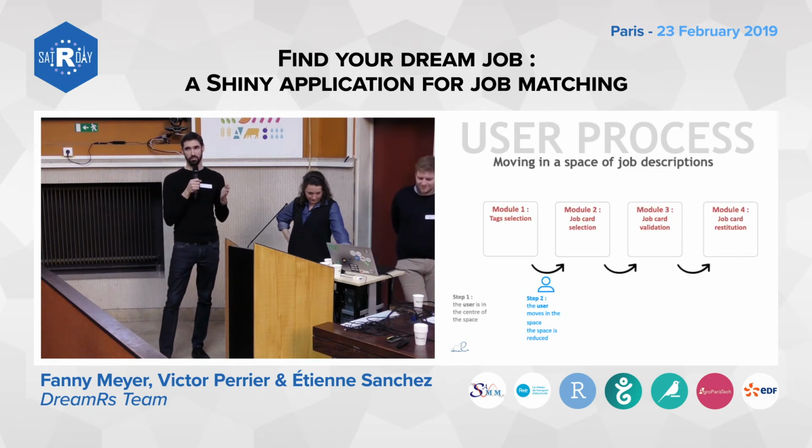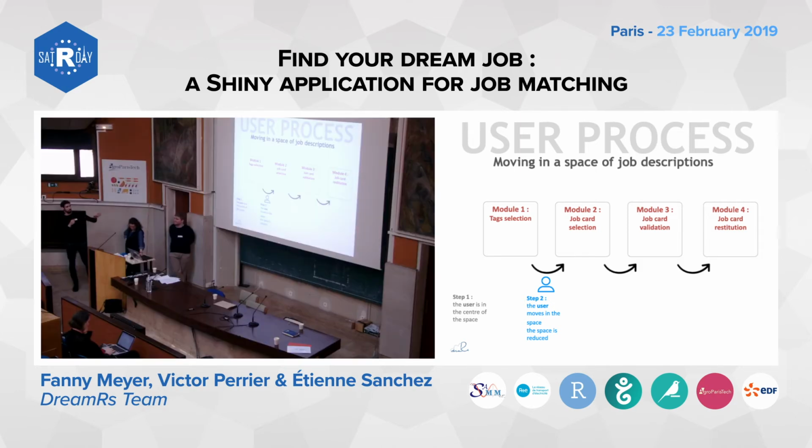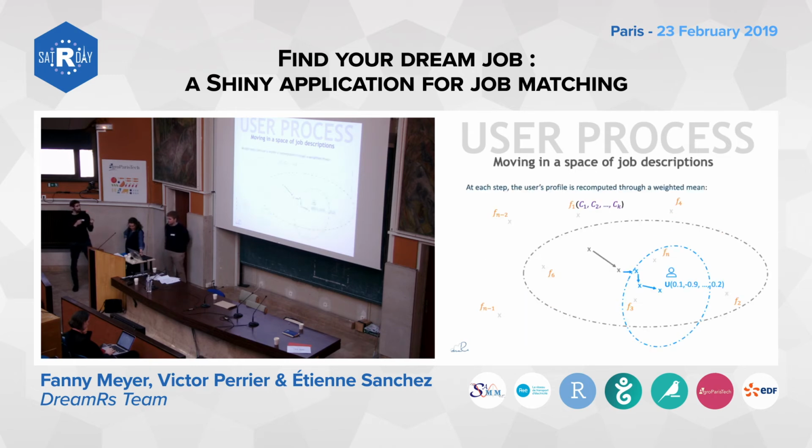So 10 of them are 5 pairs of jobs, and we use them in the second module. So now the user is at the beginning of the second module. Remember that module was about choosing between two jobs 5 times. And so he does five choices, and what happens?